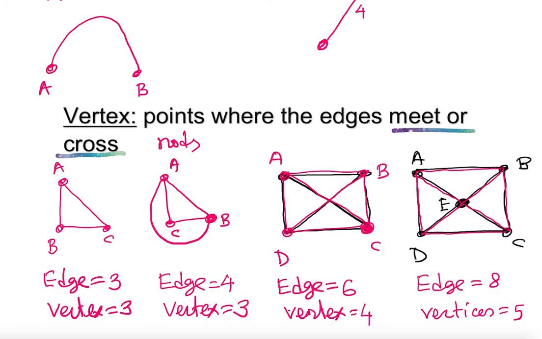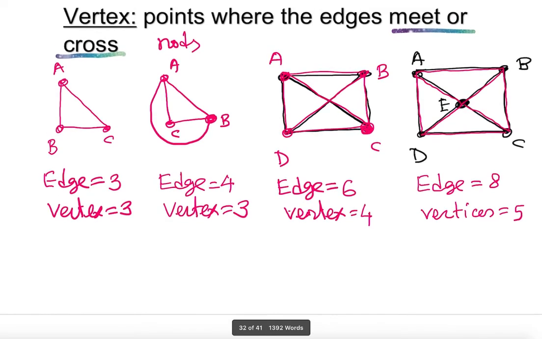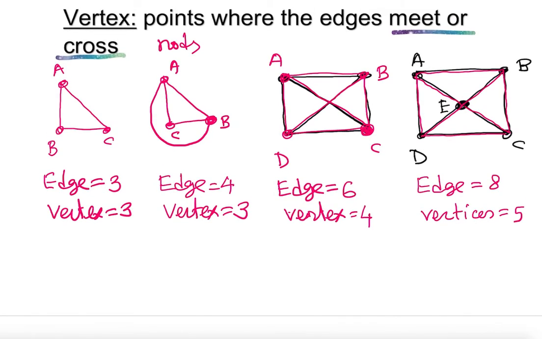Now, before I move on, I would like to show you another tricky point, from this one to this one here. You'll see why I said there are 6 edges.